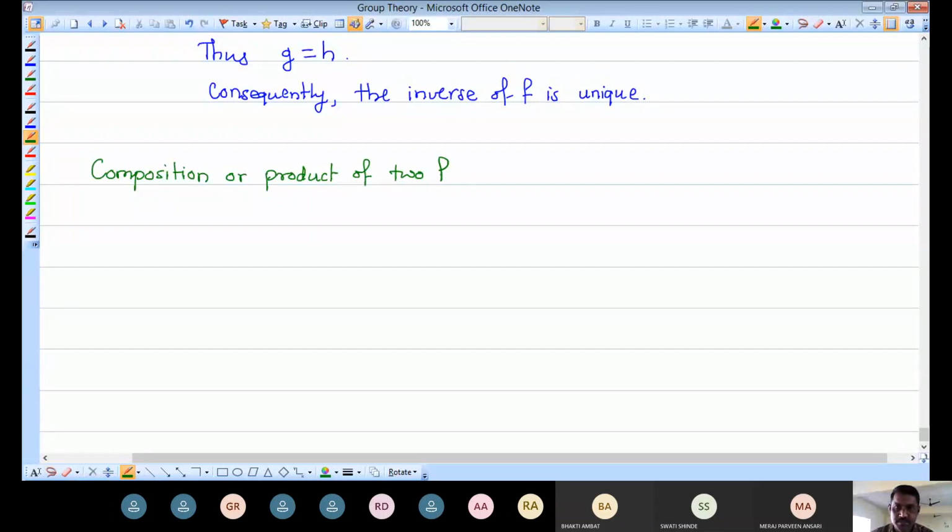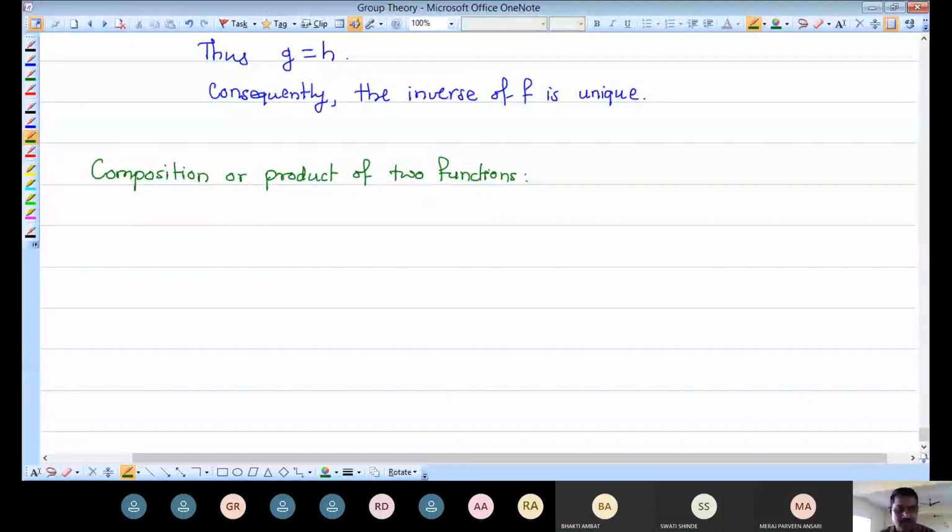Firstly, while defining this definition, I am using two functions, and then later on you can generalize this concept. So composition or product of two functions. So let me discuss firstly in terms of diagrams.